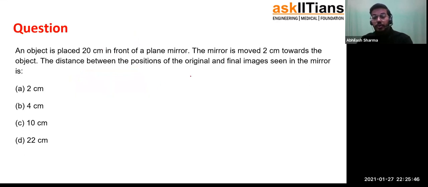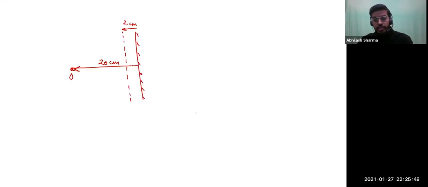So what will be the new location of the image? Well, first of all, let's see what the previous location was. The previous location was 20 centimeter only. Let's call it I1, the original image location, right? And now when you move the mirror by 2 centimeter, what will happen? This is our location of the mirror now.